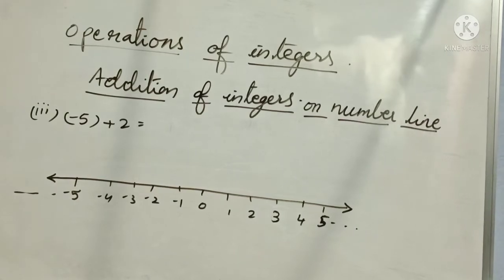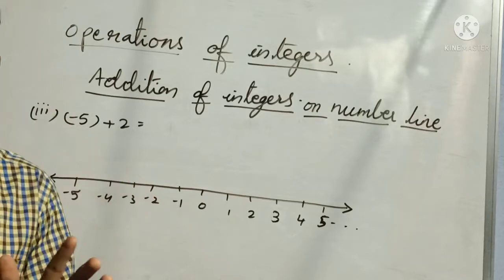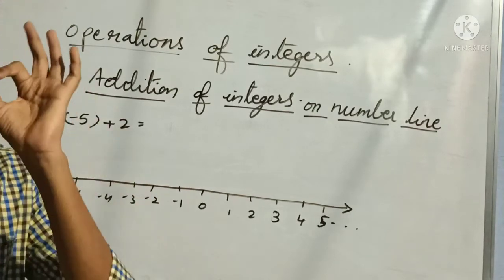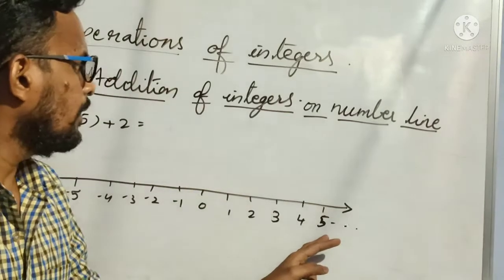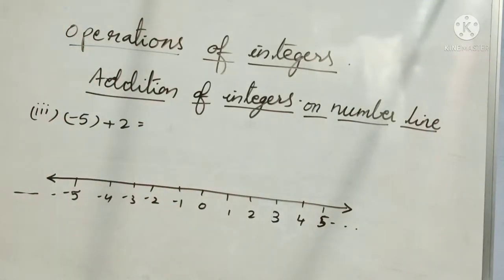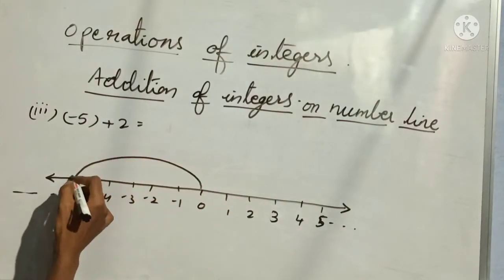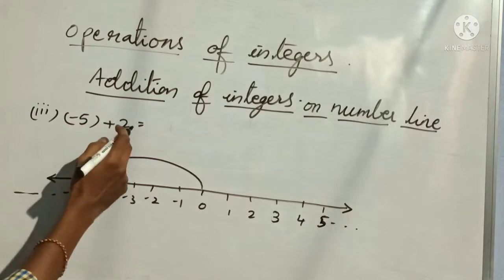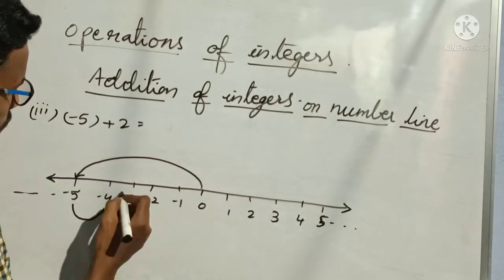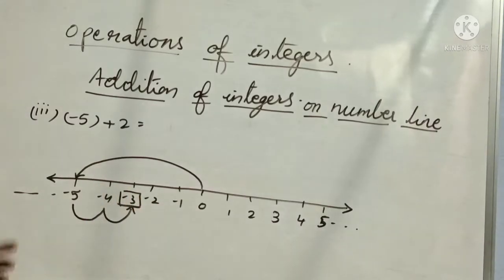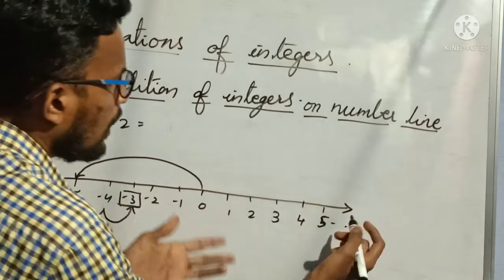Okay. Now whenever we work with integers, checking the sign of the number is very important. If instead of minus you take plus, then your answer becomes wrong. Why? Because see here, 0 to -5. Again -5 to +2, plus means right side. So 1, 2. Yes, this is the answer. If you are mistaken and take -5 as +5, then your answer becomes 7, right?